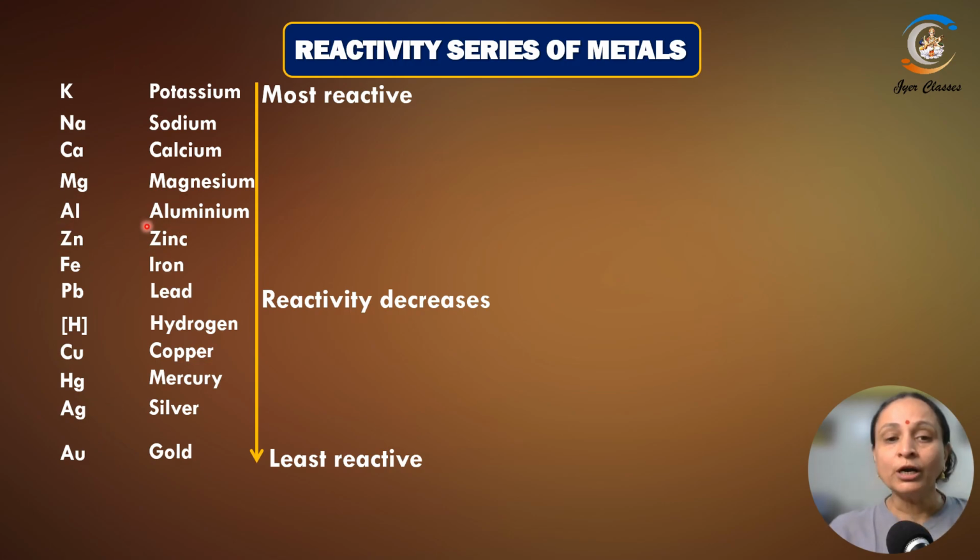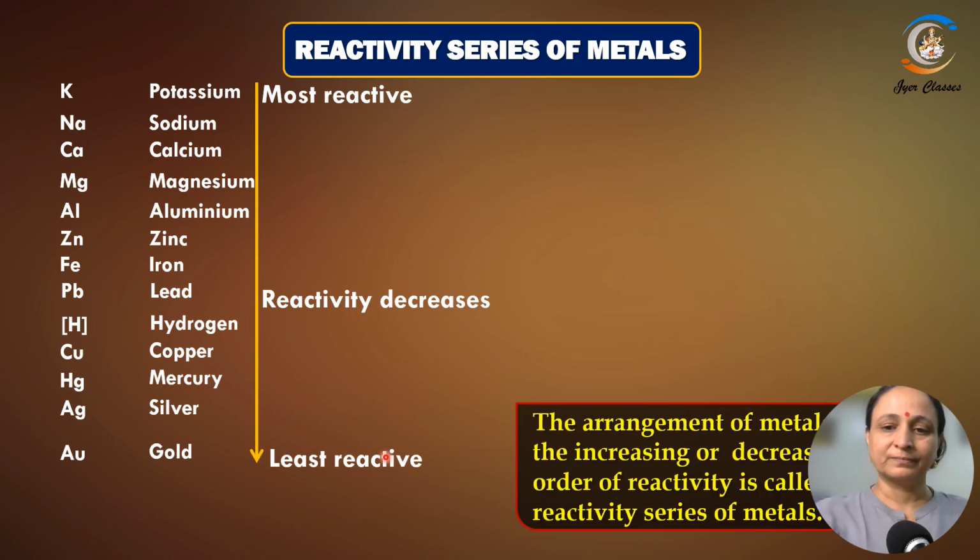So if I give you two metals, calcium and zinc, which is more reactive? The one which is on the upper side is more reactive. So calcium is more reactive as compared to zinc. Now if you compare sodium and aluminium, sodium is more reactive as compared to aluminium. So if you remember the series well, you will be able to do the reactions better, right? So pause the video and start learning.